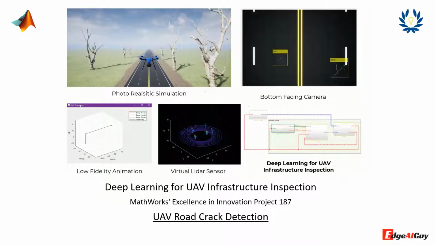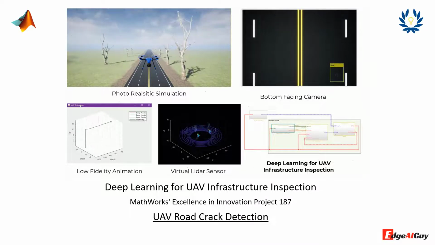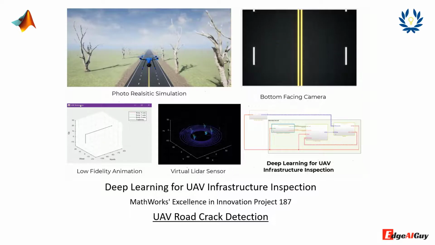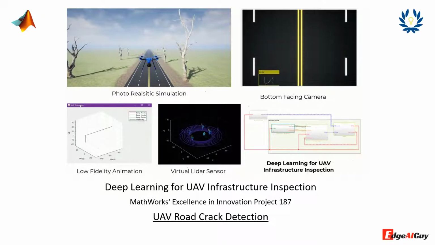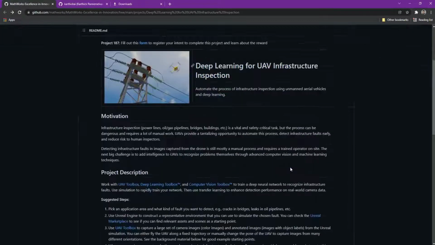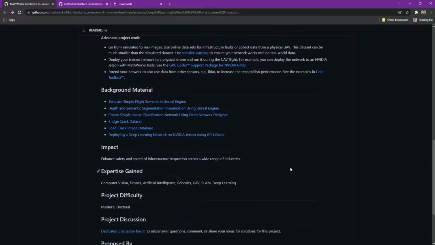This video is about a MathWorks Excellence Innovation project. I submitted deep learning for UAV infrastructure inspection, project number 187. You can get more details about this project in this GitHub link, mentioned in the description below. This project encourages you to use UAV, deep learning and computer vision MATLAB toolbox with Unreal Engine as a simulator.